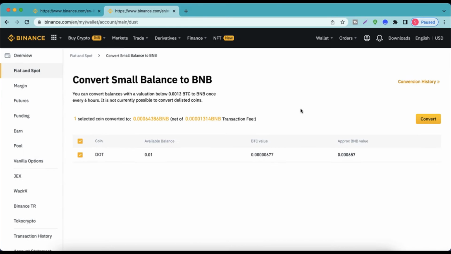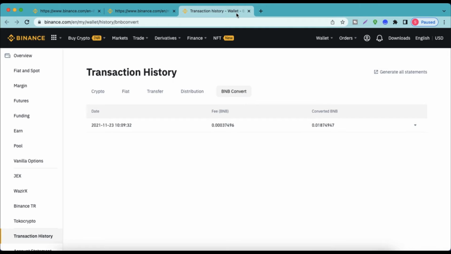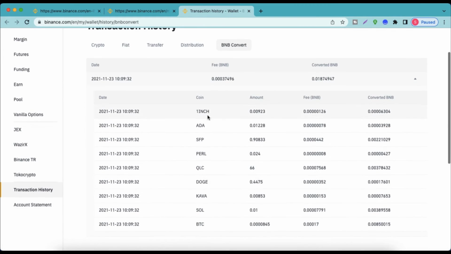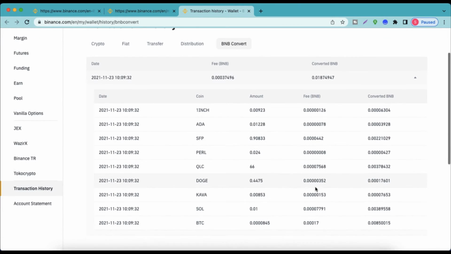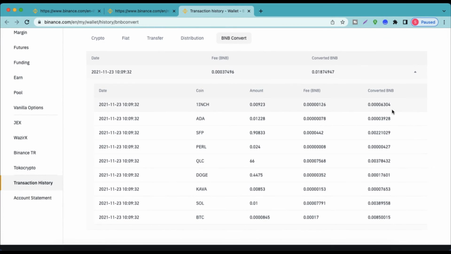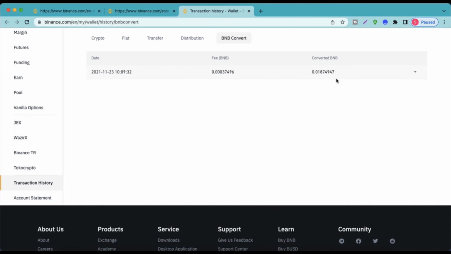But before that, I would like to show you the conversion history that I have done before. Here on the new tab, you can see the conversions that I have done. So these are the coins which I have converted. This is the amount I had, and this is the fee that I have paid for the conversion, and in the end it shows the number of BNB I am getting, the number of converted BNBs. This is the total amount.